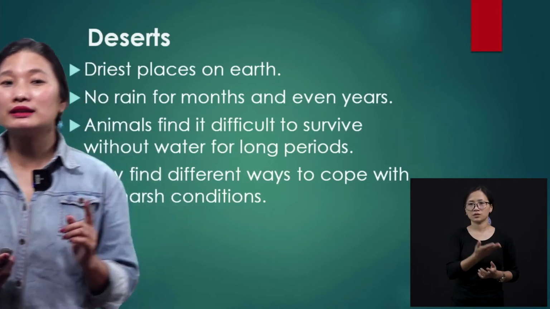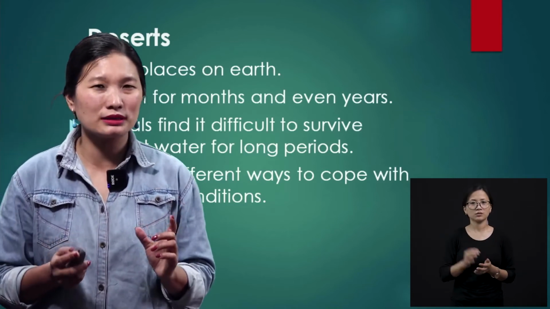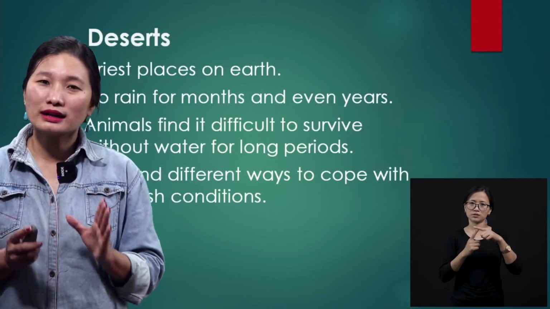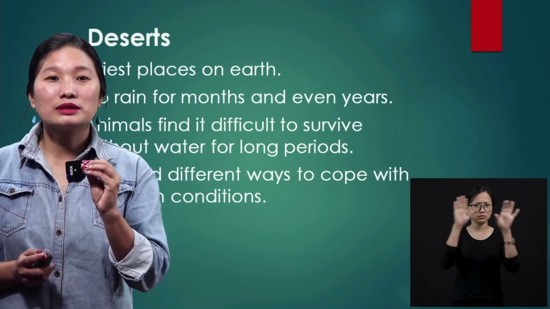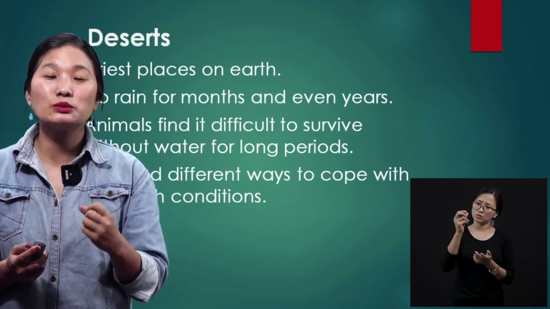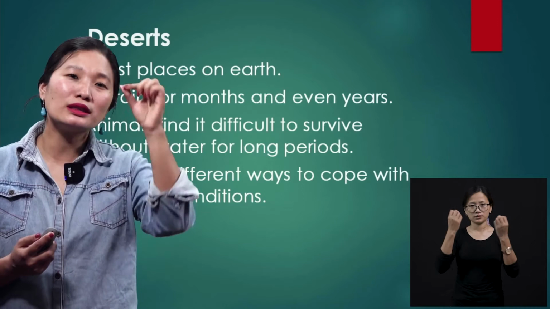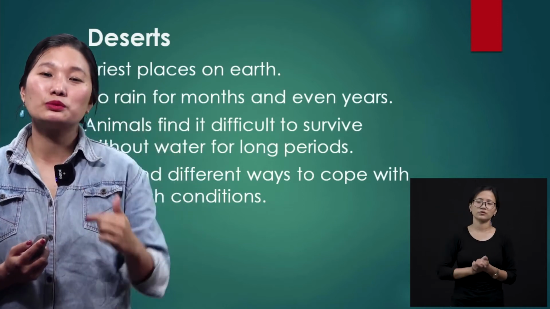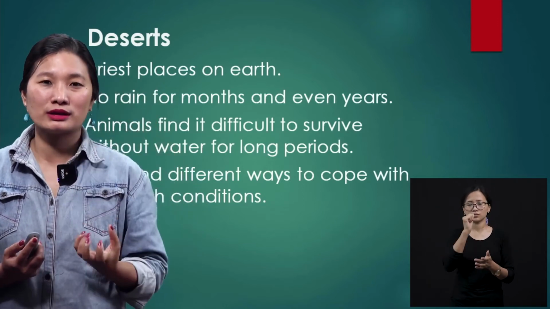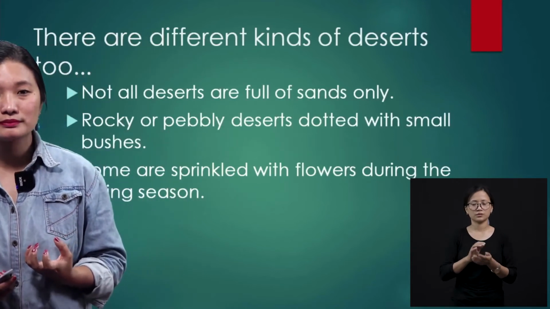And there is another insect called the beetle, okay? Darkling beetle. You know what is a beetle? There is another insect called the darkling beetle. That darkling beetle would try to collect moisture, and then it would lift its leg, okay? It would lift its leg or hands, and then when the drop falls down, it would just drink that drop of water. So that is the way that they manage to survive in the desert, right?